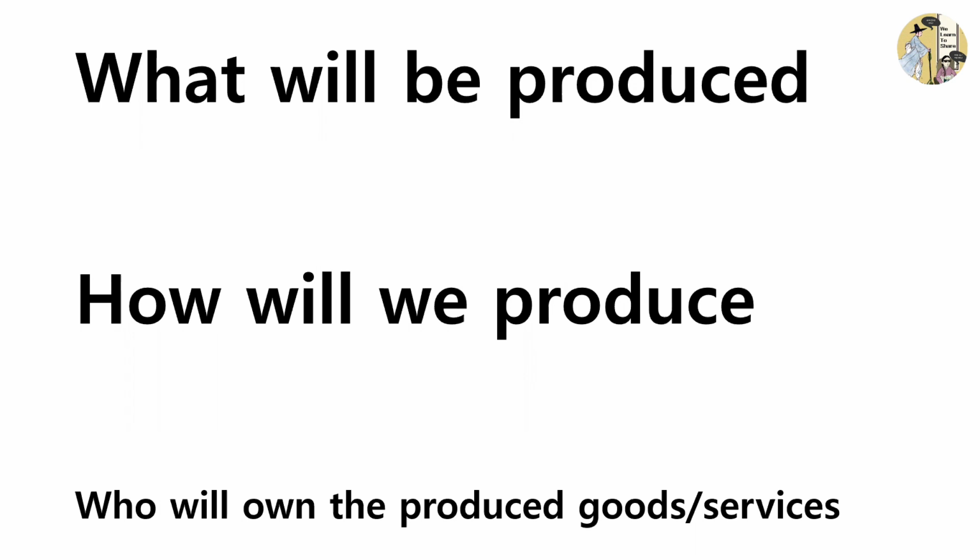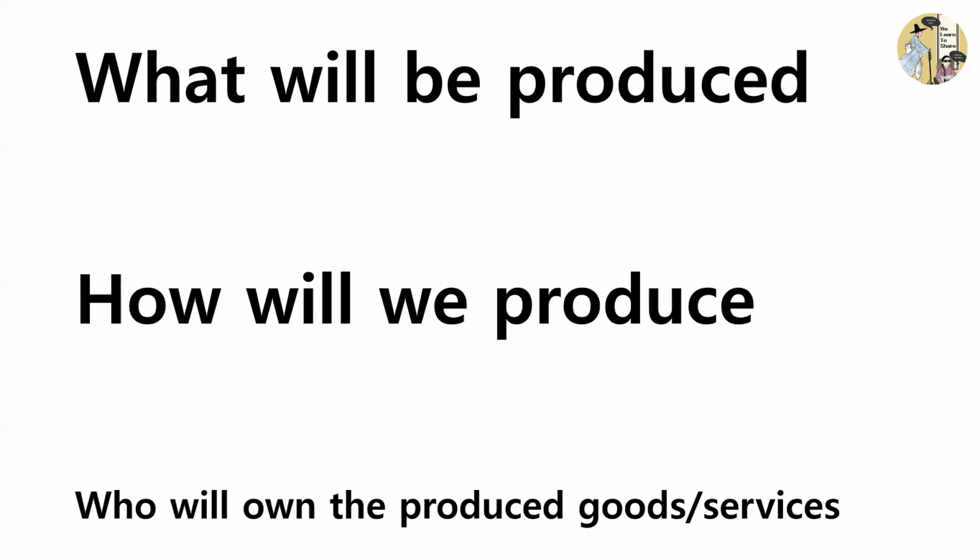The first question, what will be produced, talks about what we will choose to produce with limited factors of production. So let's say, for example, we can choose to produce more food, more apartments, more clothing, more basketballs and even more.